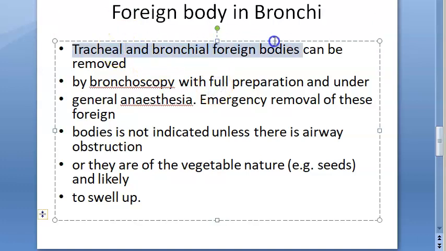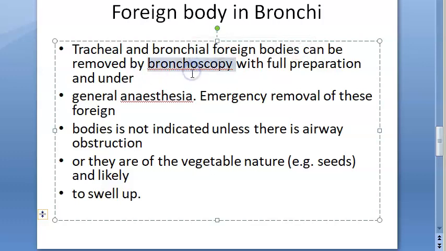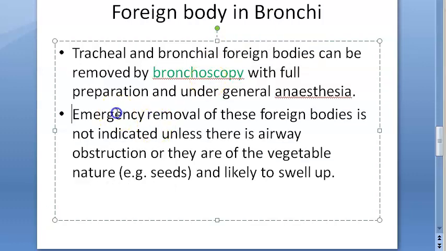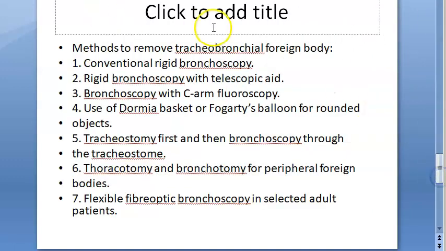Tracheal and bronchial foreign bodies can be removed. So now they have come to removing. How to remove it? By bronchoscopy with full preparation under general anesthesia. So bronchoscopy word you can write. As such, emergency removal is not indicated. They are saying only if there is an airway obstruction or if there is a vegetable matter which can swell up and cause more obstruction, then only you have to go in as an emergency for this.